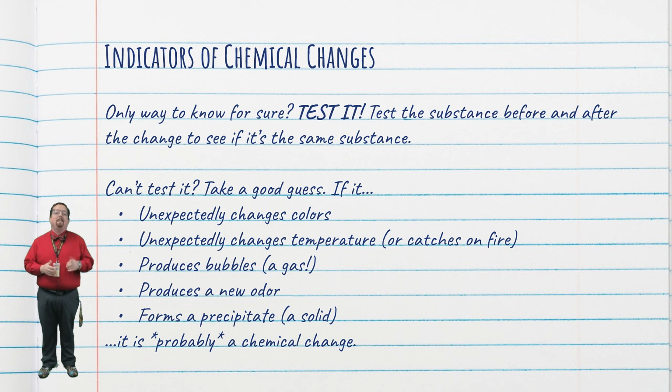If there's an unexpected color change, if it unexpectedly changes temperature or catches fire, if it produces bubbles, which means it's creating a gas, if it produces a new odor or smells different, or if it forms a precipitate, meaning it creates a new solid, it's more than likely a chemical change. Again, we can't know for sure if it's a chemical change unless we test it, but we can take a pretty good guess that a chemical change likely occurred if any of those 5 indicators happen.